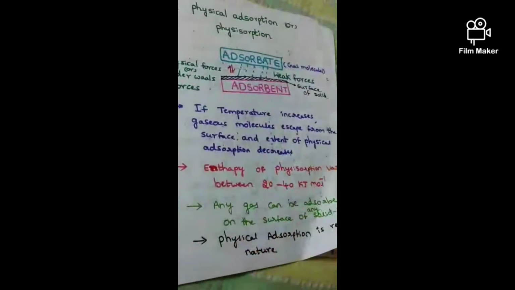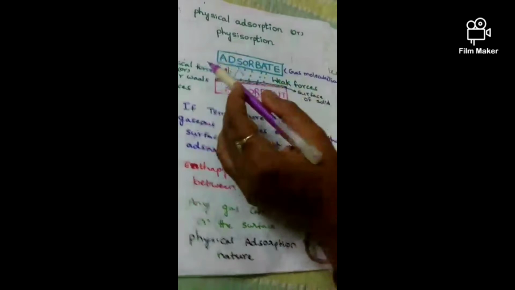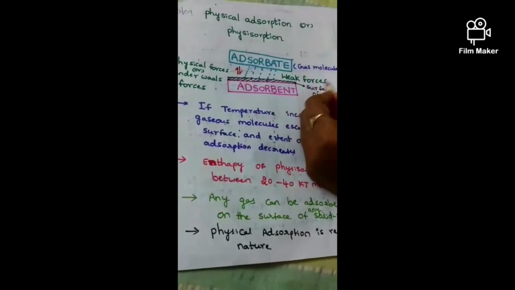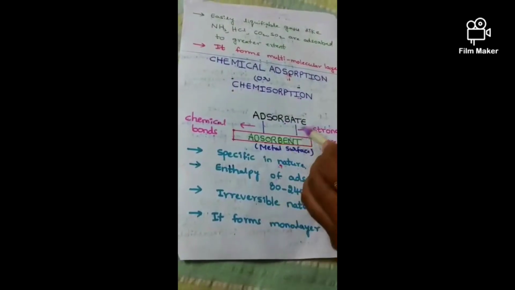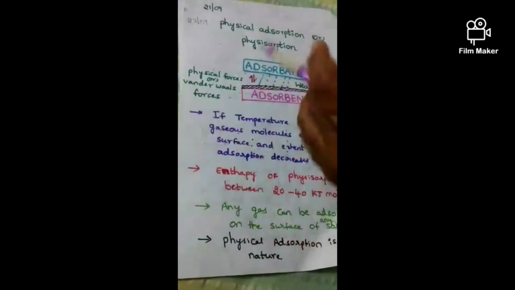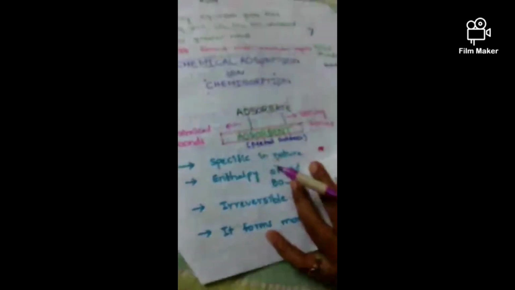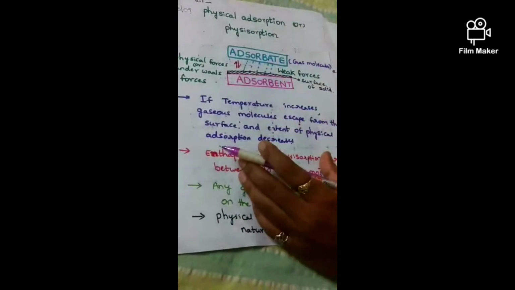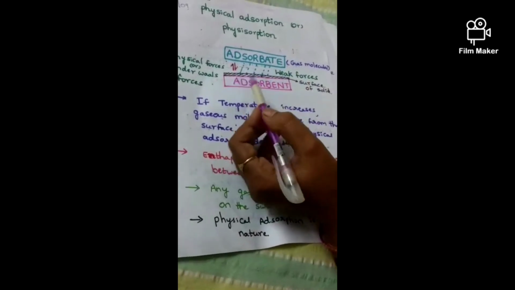What is the difference between physical adsorption and chemical adsorption? In between adsorbate and adsorbent, there is a presence of weak forces, that is physical adsorption. In between adsorbate and adsorbent, there is a presence of strong forces, that is chemical adsorption. Physical adsorption occurs at low temperature. Chemical adsorption occurs at high temperature. Physical adsorption is non-specific in nature. Chemical adsorption is specific in nature.